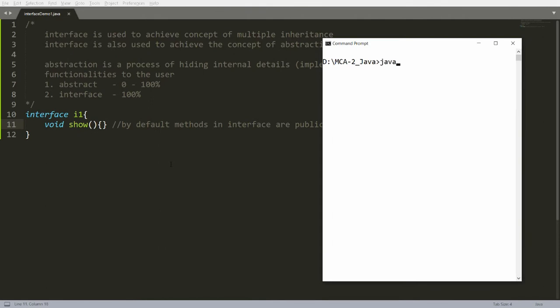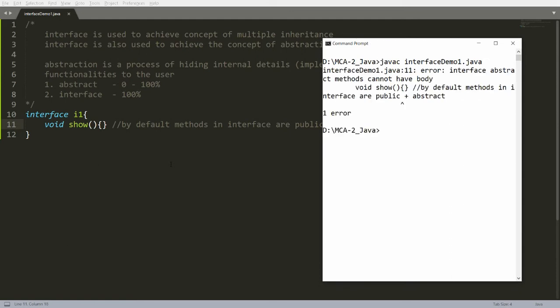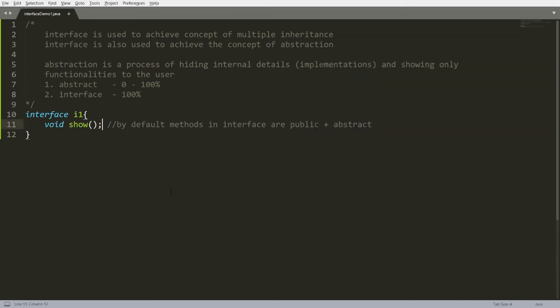Let me compile: javac InterfaceDemo1.java. You will get an error: void show cannot have a body. Why? Because it is an abstract method, and in an interface it is abstract by default. So whether you write it or not, this show function will be abstract, because it is 100% abstract. Second thing, by default this method is public. What is the proof of this?